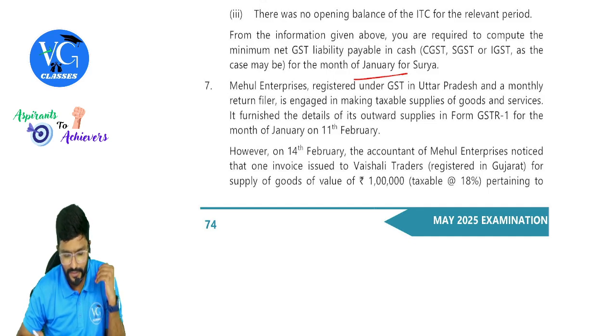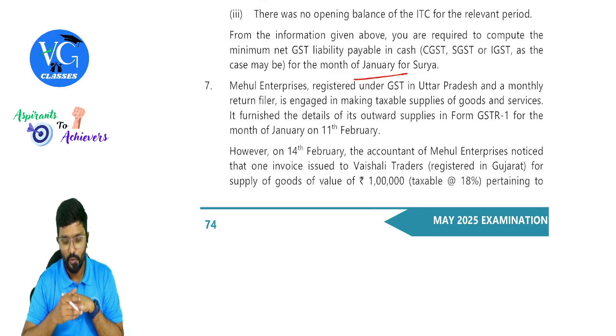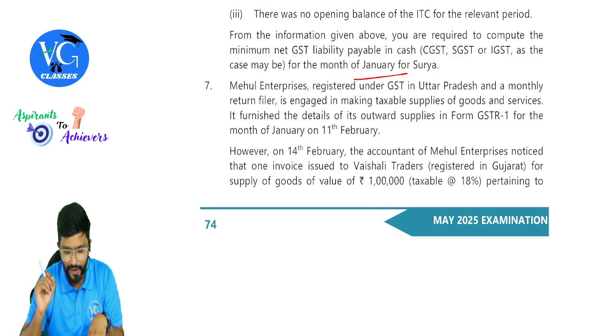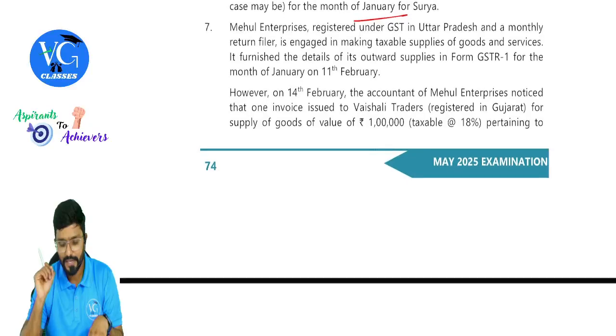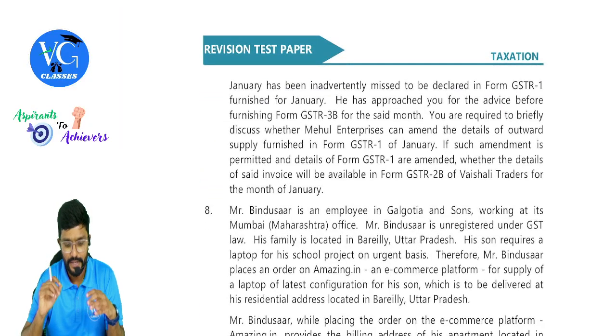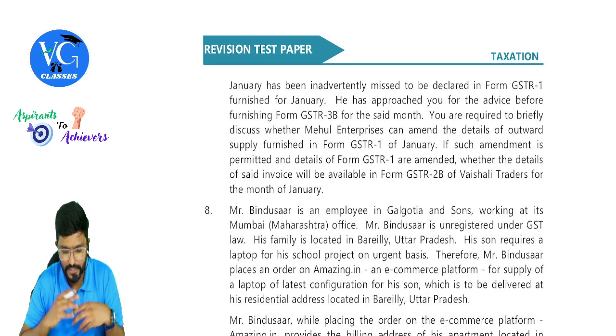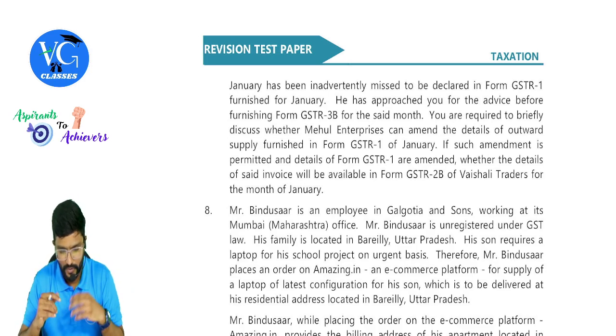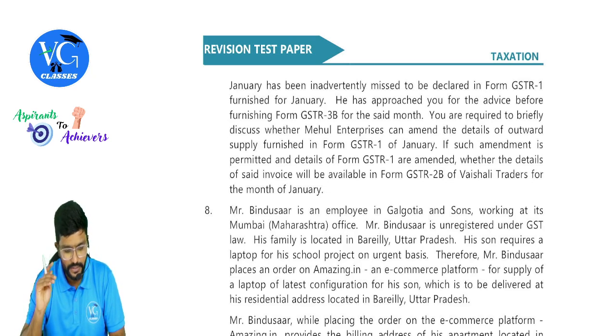However, on 14th February, the accountant of Mehul Enterprises noticed that one invoice issued to Vaishali Traders registered in Gujarat for supply of goods of value of 1 lakh taxable at 18% pertaining to January has been inadvertently missed, that is error, omitted, to be declared in Form GSTR1 furnished for January.